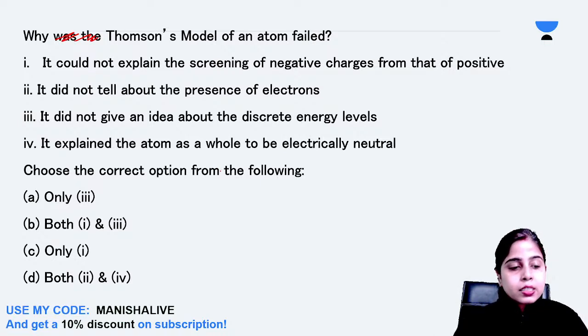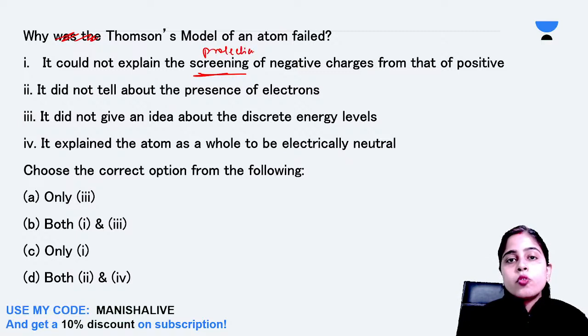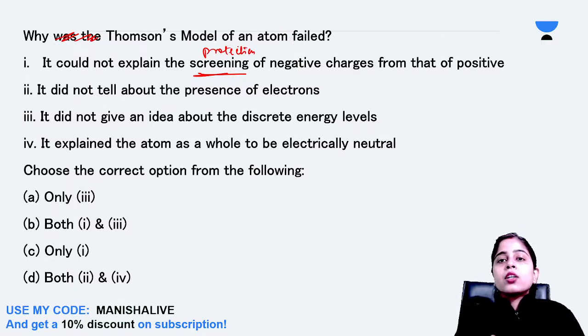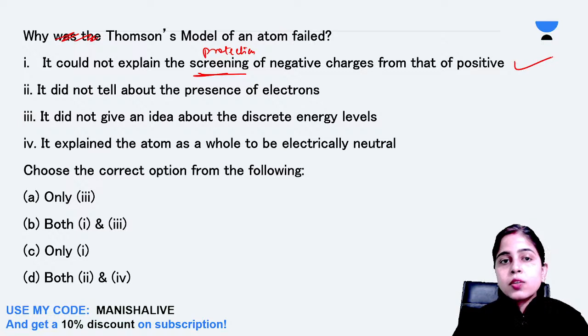Okay Rishi, I will explain your doubt. Don't worry. Just let me explain this question. After that, I will explain that one. So, here you can see it could not explain the screening. Screening means protection. So, why were the negative charges not protected from the positive charge? The Thomson model could not explain it. This is the correct one.